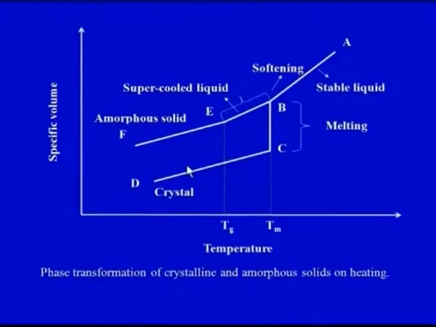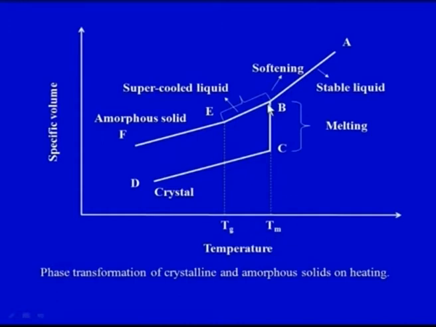Now on your screen you can see a diagram. In this diagram, on the y axis we have the specific volume, on the x axis we have the temperature. Again I am repeating, y axis specific volume, x axis temperature, and this diagram shows the phase transformation of crystalline and amorphous solids. The temperature is coming down from a particular temperature. Here we can see we have an amorphous solid at a particular temperature, and here we have condition A. So this is our temperature Tm.